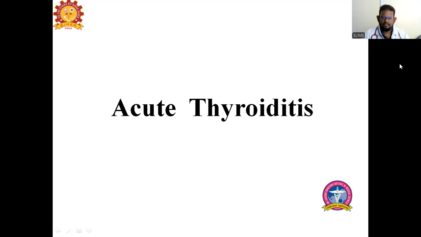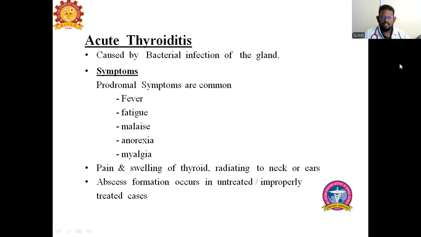Acute thyroiditis is caused by bacterial infection of the thyroid gland. It usually presents with prodromal symptoms such as fever, fatigue, malaise, anorexia, and myalgia. It can cause painful swelling of the thyroid gland, usually radiating to the neck and ears, and abscess formation if it is untreated or improperly treated.